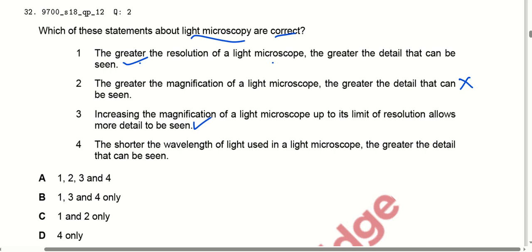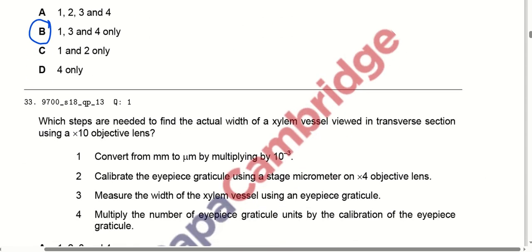Yes. The shorter the wavelength of the light used in the light microscope, the greater the detail. Yes, because we have to view the shorter things. If there is a shorter wavelength, then we can see more detail with it, right? So we find that option number B is correct here, because it contains all of 1, 3 and 4, which we found to be correct.